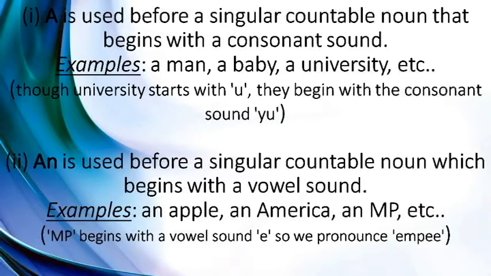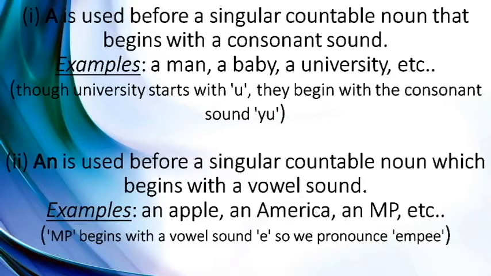The second important point is, an is used before the singular countable noun which begins with a vowel sound. Vowels include A, E, I, O, U. This means that all the words which begin with these vowels have an before them if an article is required. For example, an apple, because apple starts with A, which is a vowel.